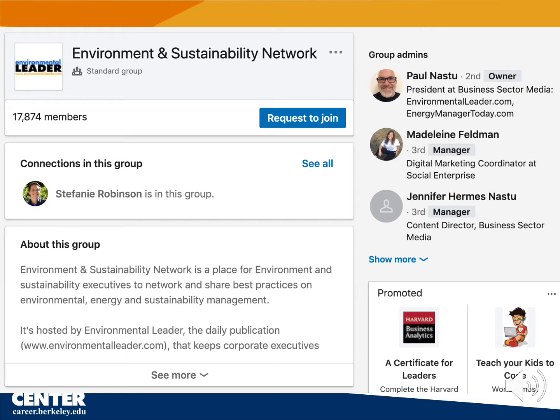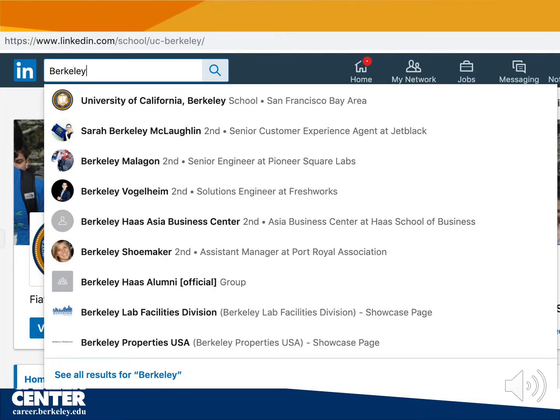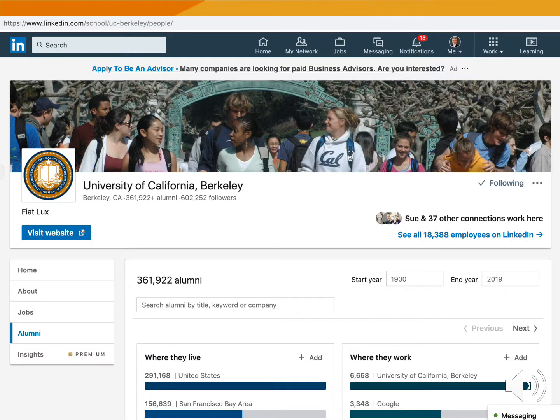While we're talking about LinkedIn, let's look at its Alumni Tool. In the LinkedIn search box, type Berkeley or any other school you want to check out. Berkeley should stand out because of its crest. Here is the Cal landing page. You could use various filters to fine-tune your search: location, major, and so on.